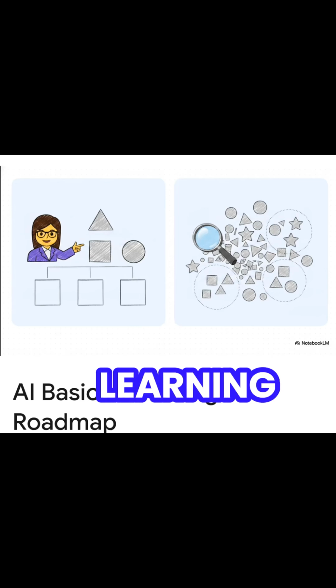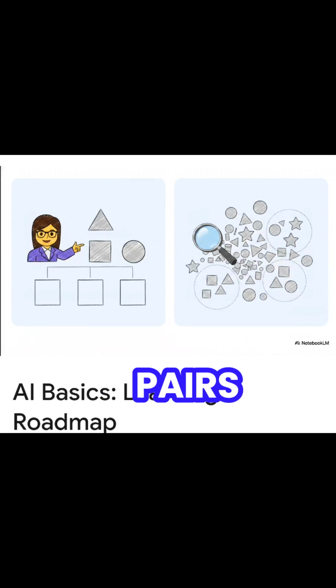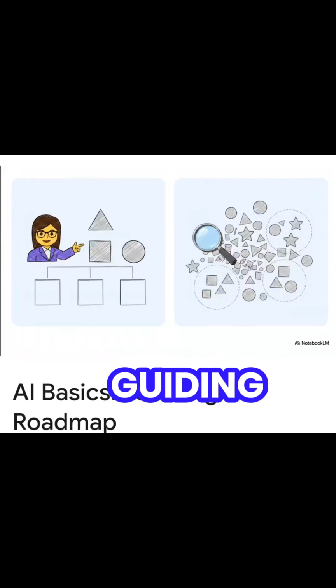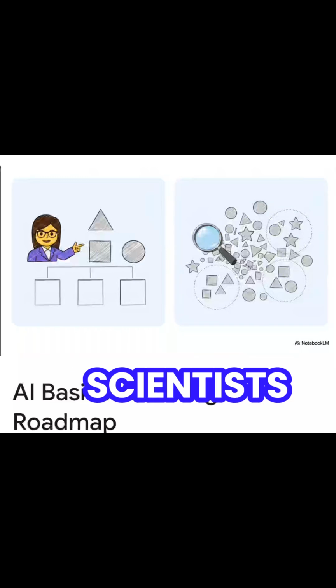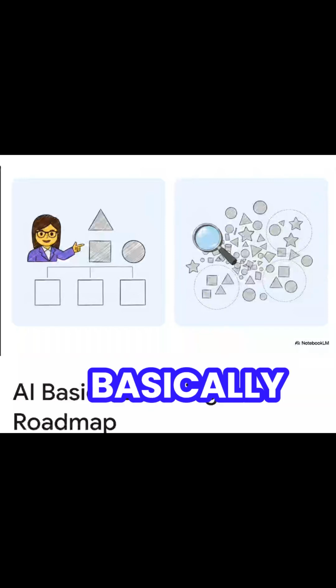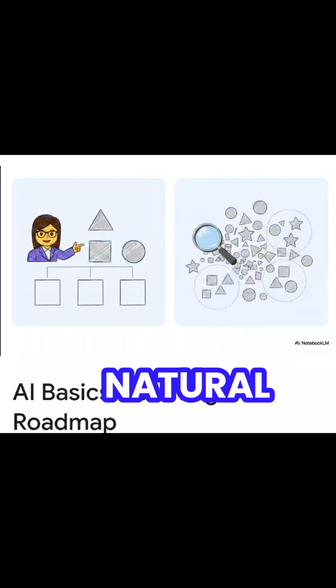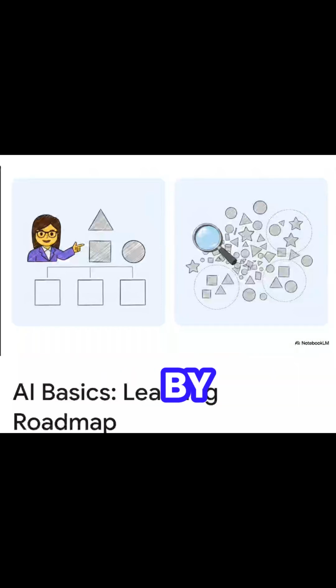In supervised learning, the AI relies on labeled input and output pairs. Think of this kind of like a teacher guiding a student. So if we want an AI to, say, classify music genres, we feed it a massive pile of audio clips that a human expert has already labeled with the correct genre. The AI learns from the teacher's answers. Super simple. Unsupervised learning, on the other hand, no teacher. It looks at a bunch of raw data and finds the underlying structure totally on its own. It maps things out using what data scientists call latent variables, which is basically just a fancy phrase for hidden shortcuts or natural groupings the AI discovers completely by itself.